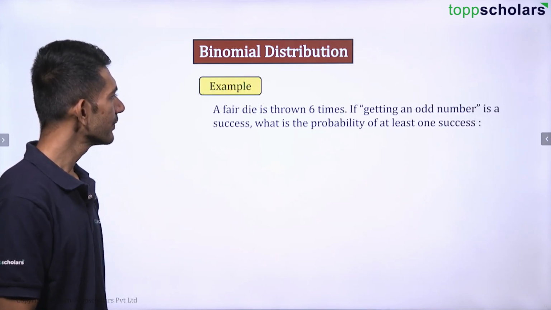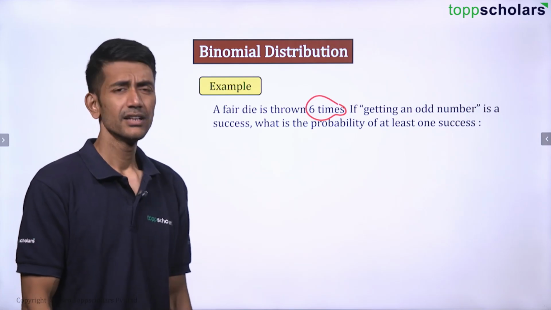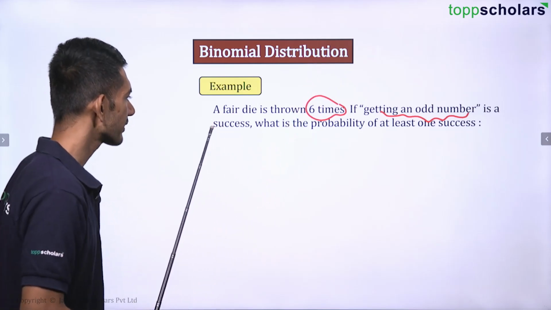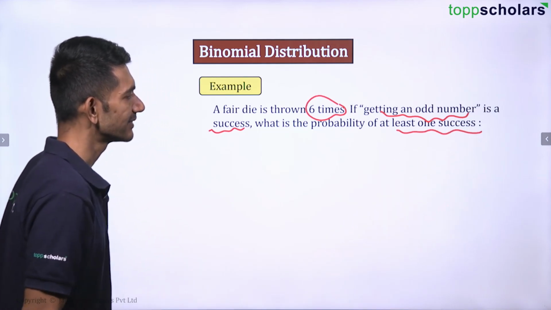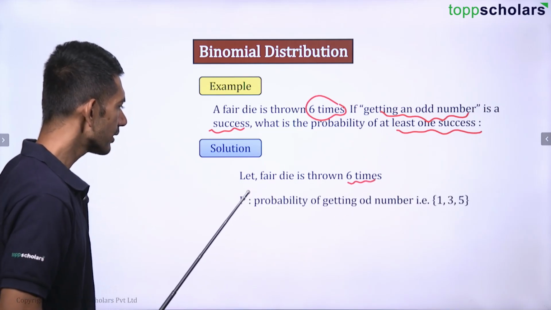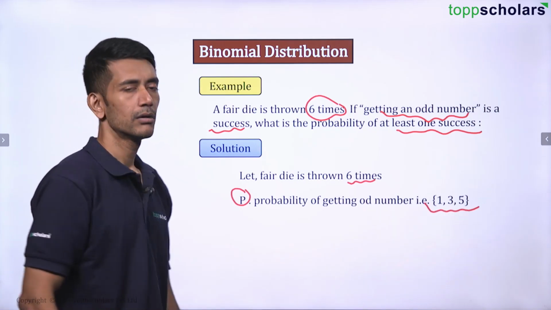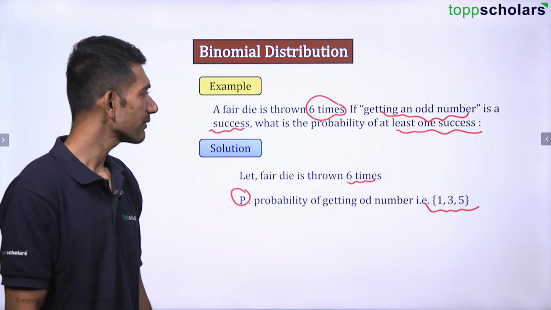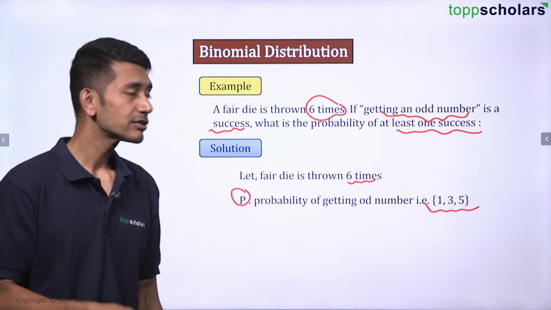So let us see an example here. A fair die is thrown 6 times. If getting an odd number is success, what is the probability of at least one success? Let us see the solution. A dice is thrown how many times? 6. So here we are talking about P, which is probability of getting an odd number. So what are the odd numbers from 1 to 6? Can I say the odd numbers are 1, 3 and 5? How many times is the dice thrown? Understand, the dice is not thrown only once. Dice is thrown 6 times, right?